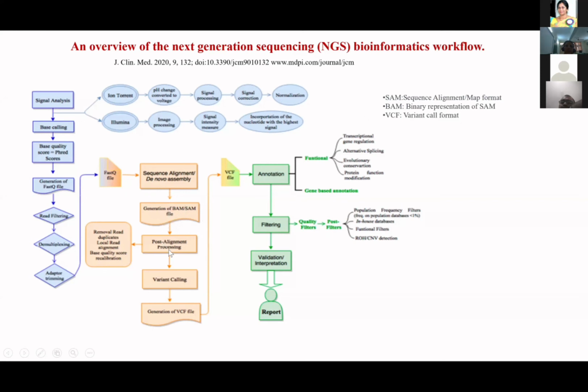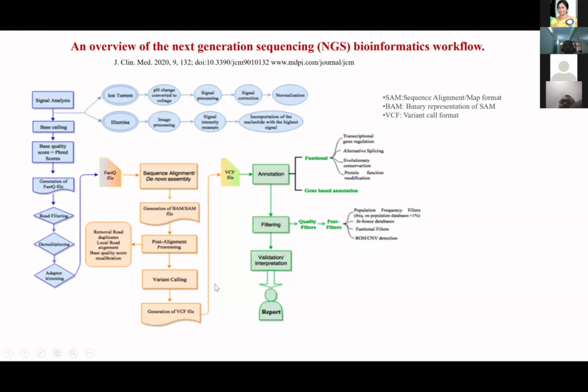and do alignment processing, that is, removing the primer sequences. We should know what the linker sequences are, whether the linker sequences are also amplified, and how to remove them. That is done by the processing. And then when we want to look for SNPs, that is single nucleotide polymorphisms, you need to go for the variant calling file, that is the VCF file.